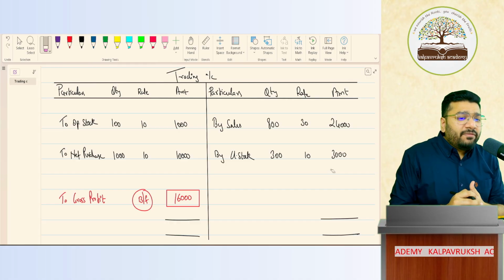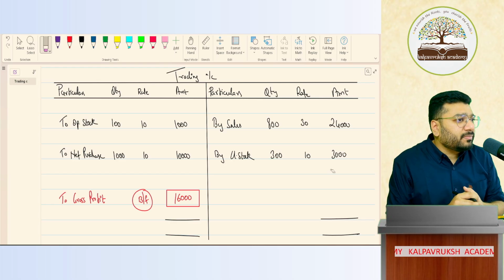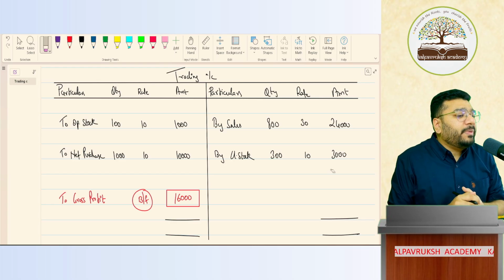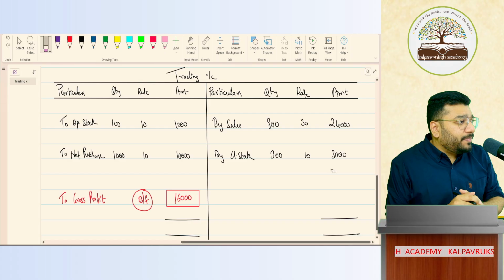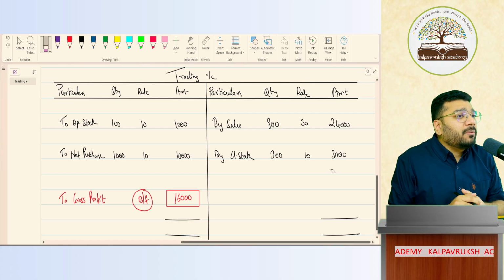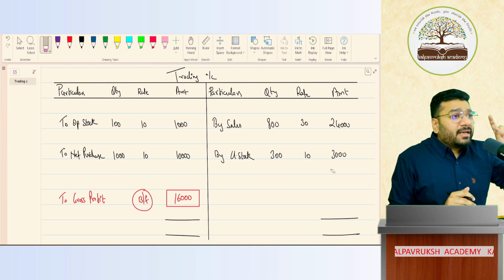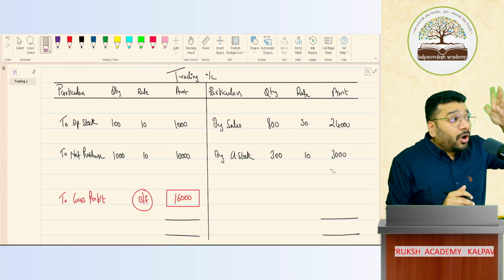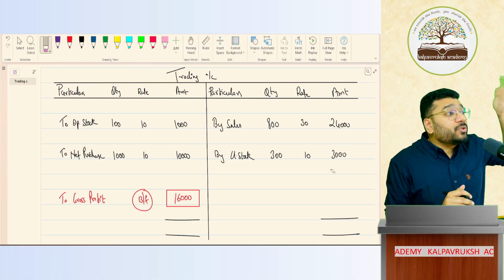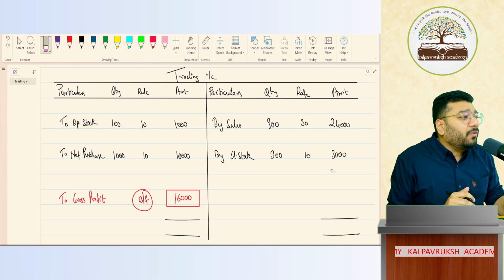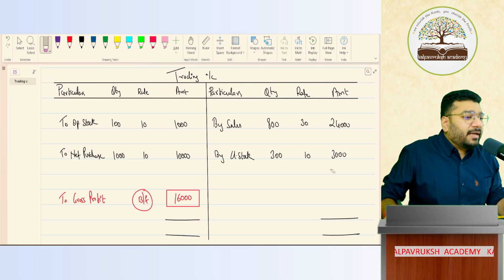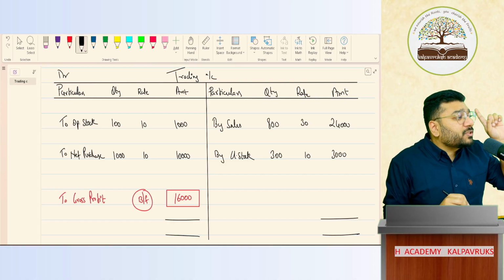Okay. So in front of you, I have prepared one trading account. It says that the opening stock is 100 quantity. The rate of that is 10 rupees. And the total cost is how much? 1000. 100 multiplied by 10 is how much? 1000. What is opening stock? Sir, inventories purchased last year which I did not sell last year. So those were the closing stock of last year. Closing stock of last year becomes the opening stock of current year. Hence, it is coming on debit side. In depth, why it is coming on the debit side, I'll discuss in the final accounts of the sole proprietorship concern.